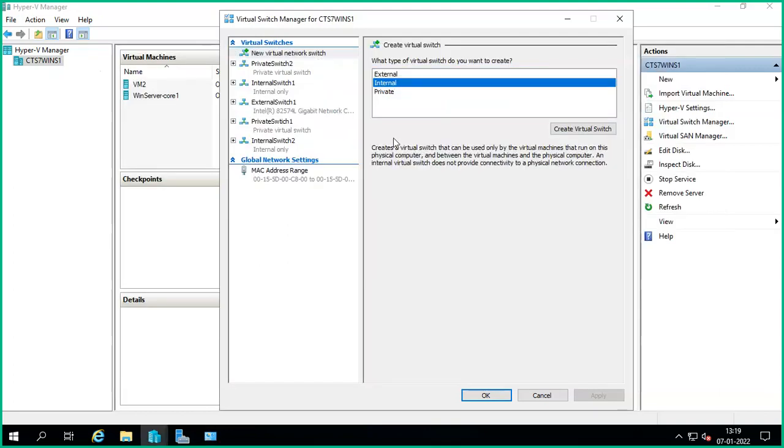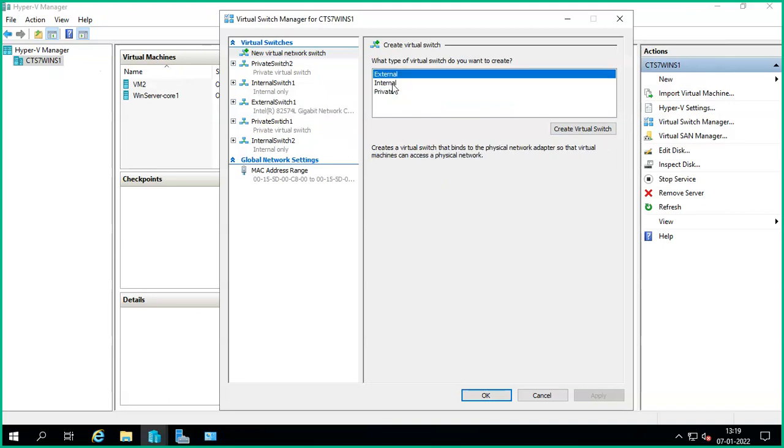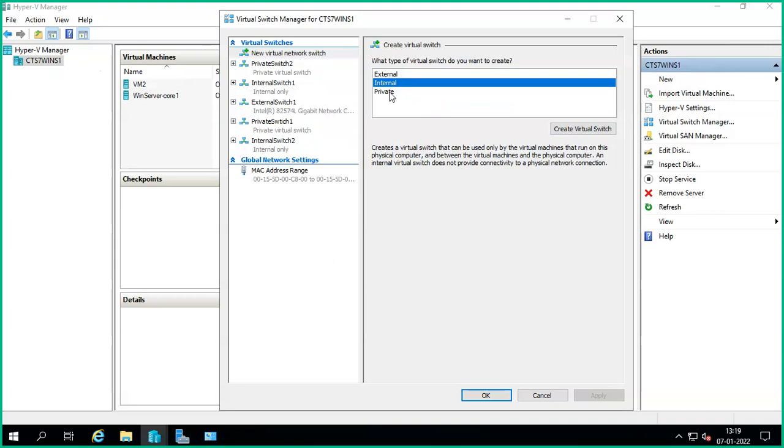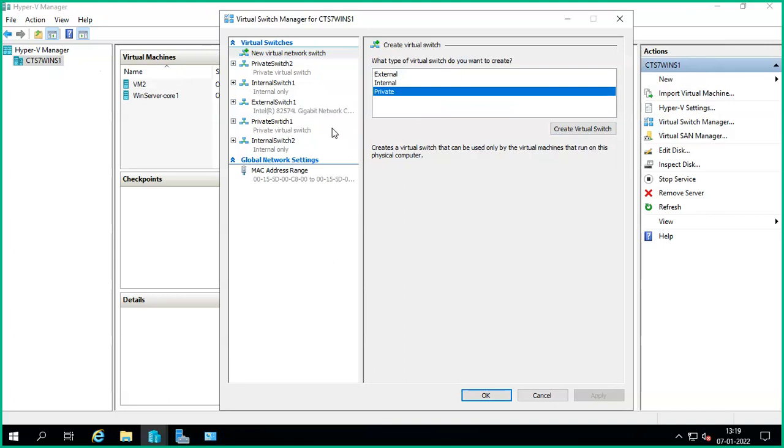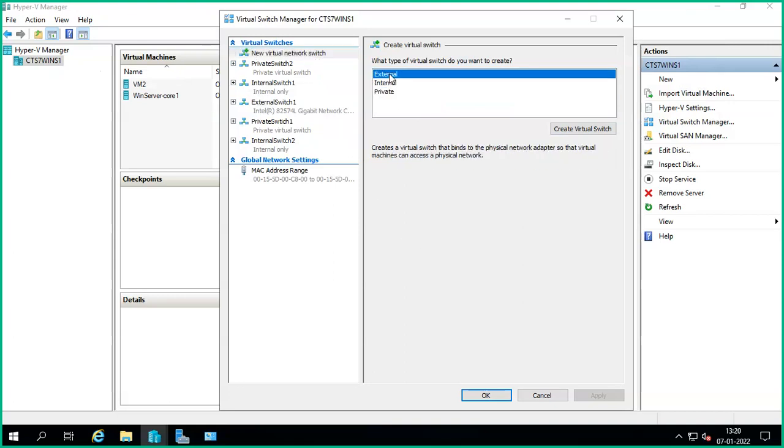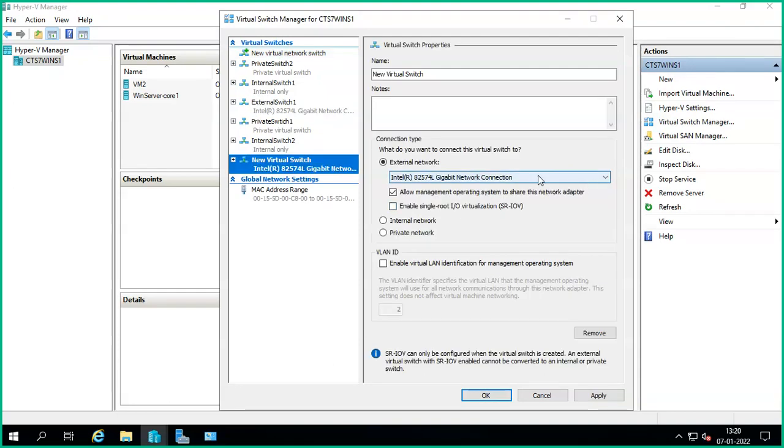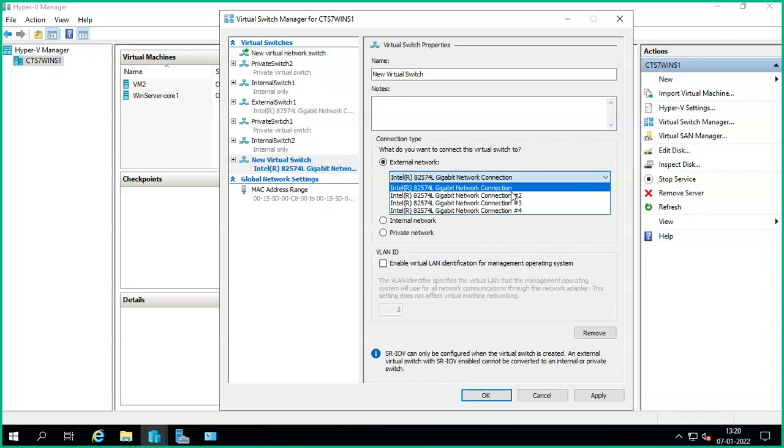So you can read the description here. I wrote down: external switch, internal switch, private switch. How to create a switch? If you want to create an external one, you need an available physical network.